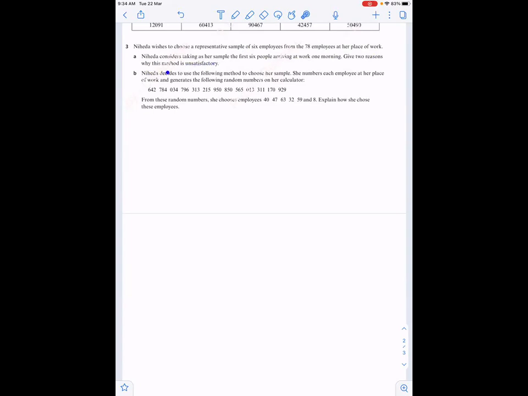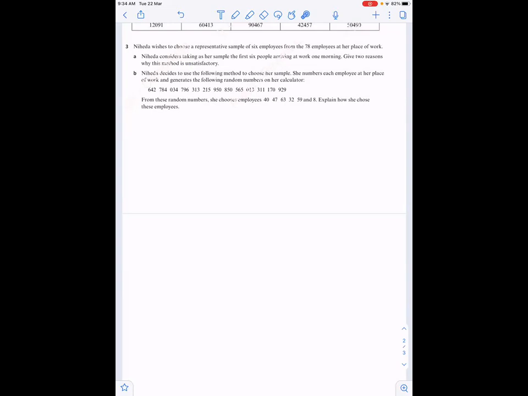Because in this way, she is going to include only the people who are actually at work on time. She's going to ignore the rest of the people who come late, or people who are sick and not coming to the office, or people who are working part-time maybe. So those people do not have a chance of being selected. A fair or unbiased sample is the one where every member of the population has an equal chance of being selected in the sample. Do you understand? Okay.